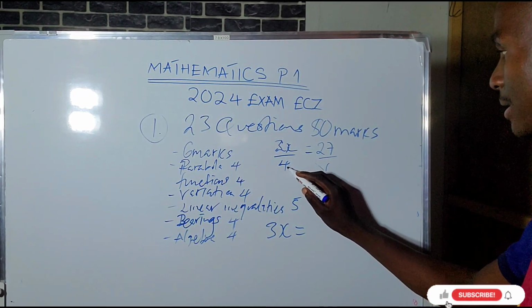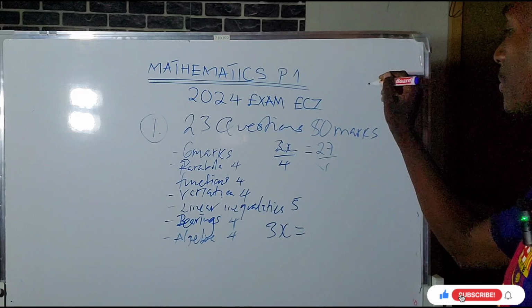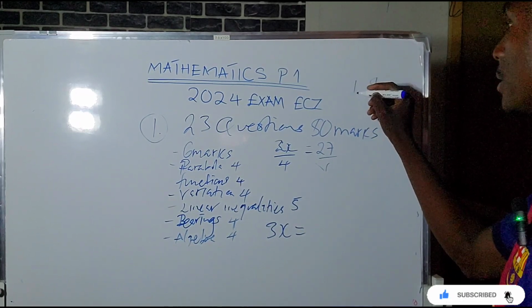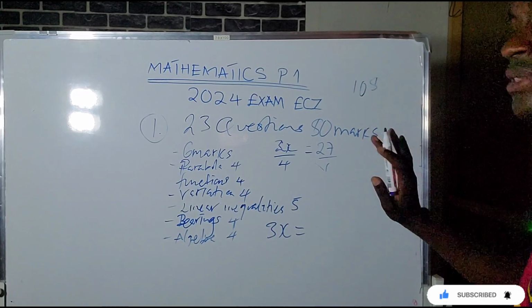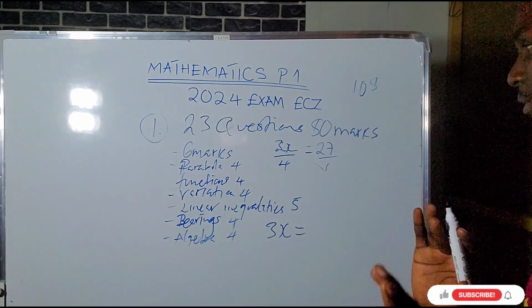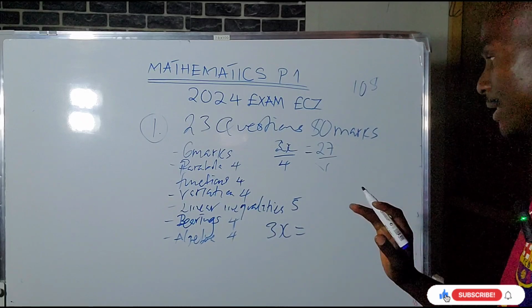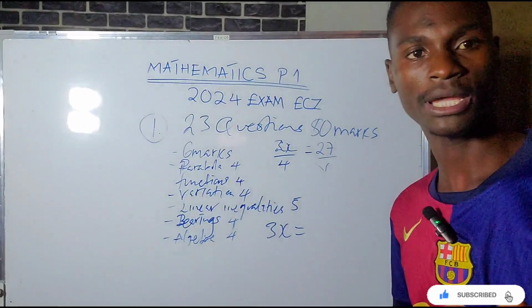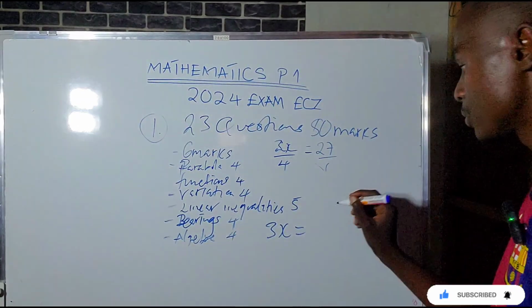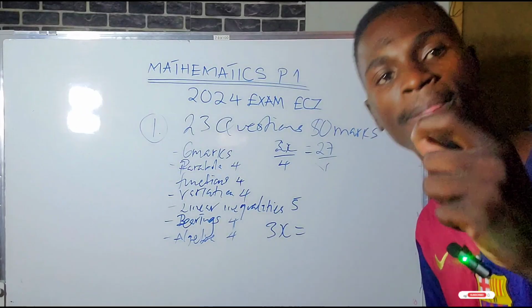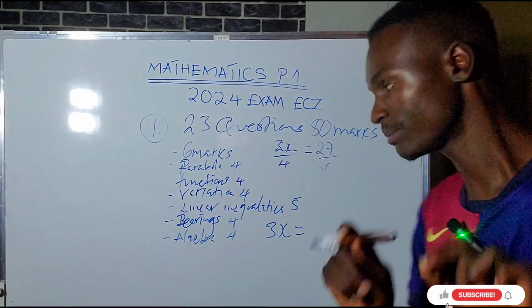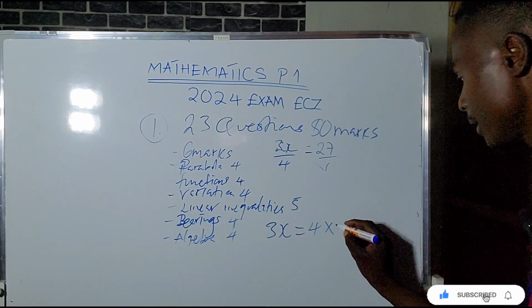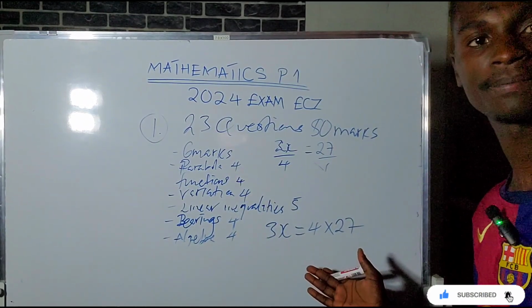Don't multiply 4 times 27 out, because 4 times 27 you're going to have 108, if I'm not mistaken. Now 108 is a bigger number to some of you to deal with. So what you do, just to show that you are multiplying, is to say 4 multiplied by 27, like this.